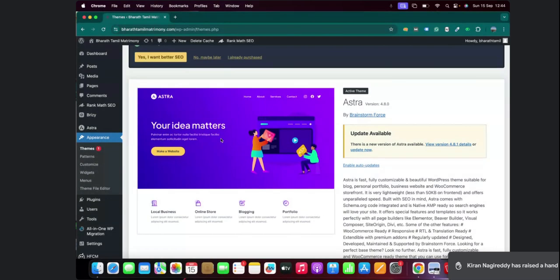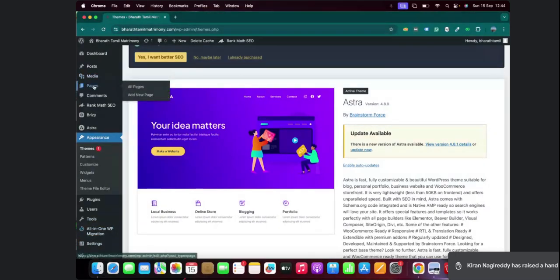Astra is very convenient. Again, it is a free theme. It is very lightweight, and the storage taken by this theme is very less. Most recommended. If you watch any YouTube videos, they'll recommend you to go with Astra, or Hello Elementor if you are using the Elementor page builder. So the theme is there, the page builder is there.